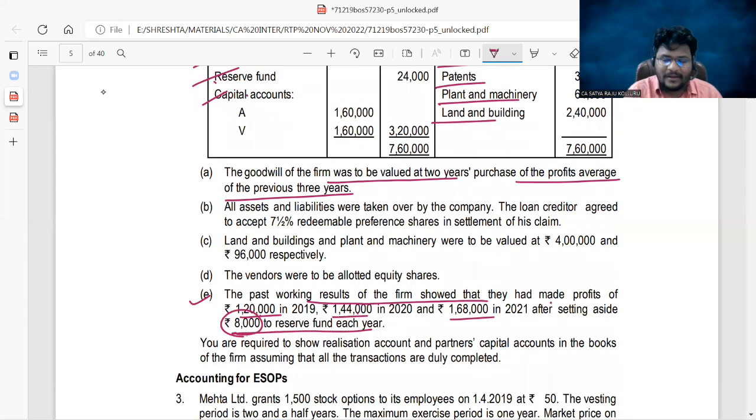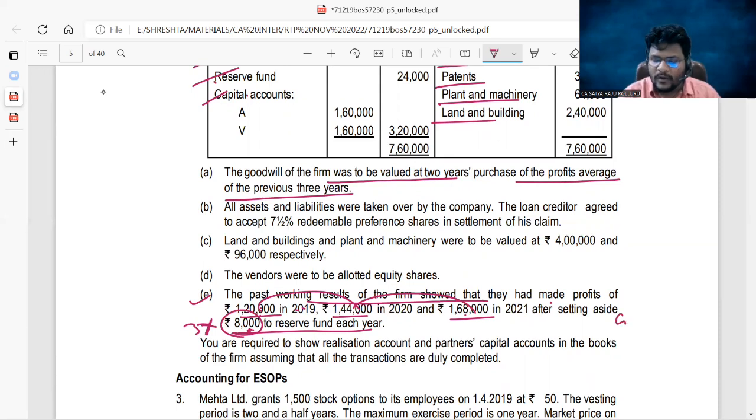So that means, what are the future maintainable profits? Future maintainable profits are these profits plus 3 into 8,000, because this 8,000 is also a profit. They are just put aside. Apart from this 8,000 per annum, these are the profits actually generated in the past. So that's why, to calculate the average future maintainable profits, this 8,000 multiplied with 3 you also need to include.